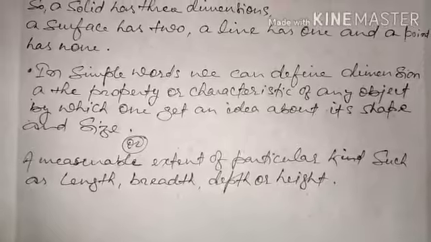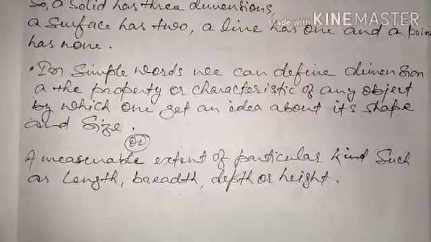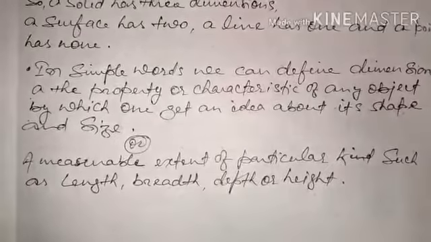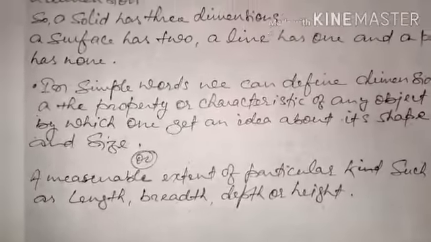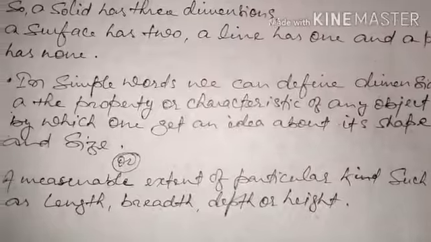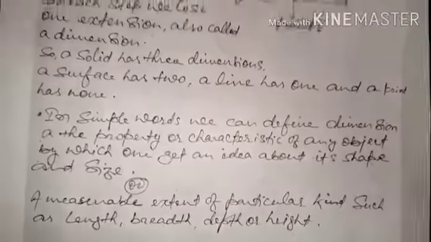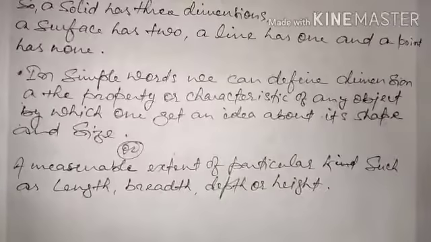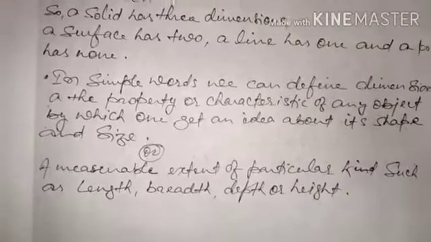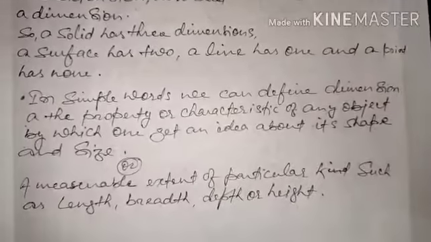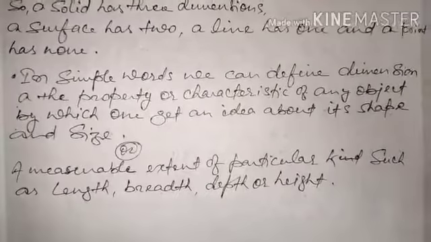Dimension: the property or characteristic of any object by which one can get an idea about its shape and size. A very simple, precise definition. The dimension has a huge scale to understand huge things, but here we are just discussing the simple facts.